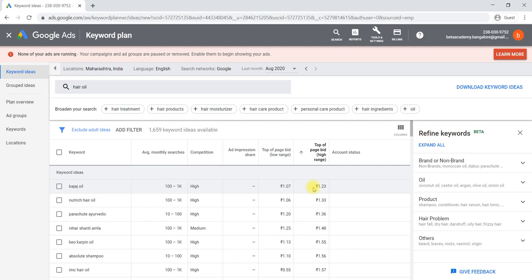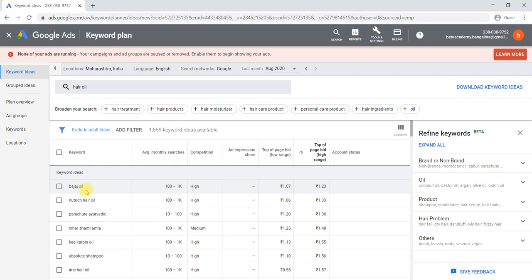Now you can see one thing, Bajaj oil is not relevant to you. Your company is something different, it does not belong to Bajaj. If you select Bajaj oil as a keyword and create an ad, whenever someone searches for Bajaj oil, your ad will come on top and someone clicks on your ad.